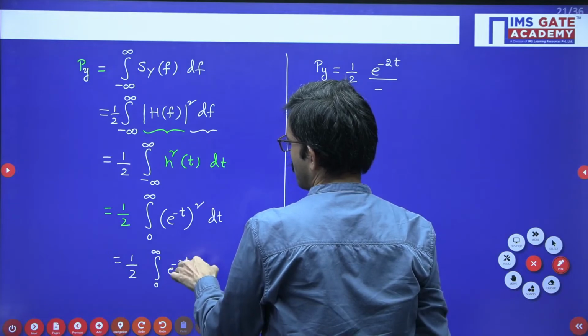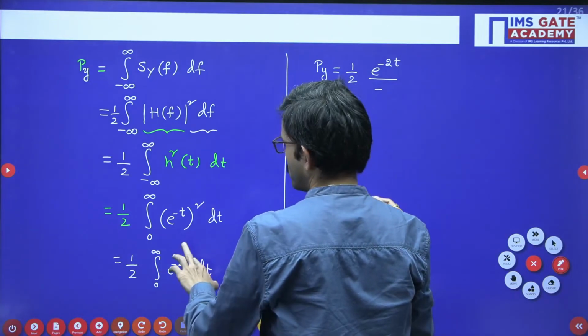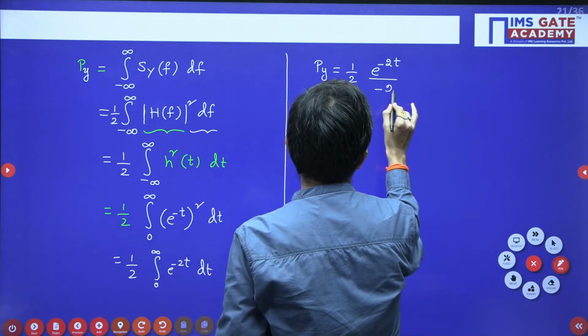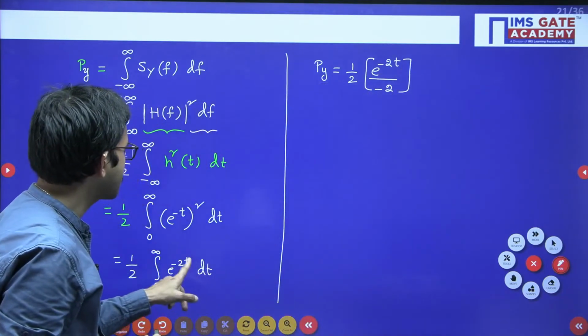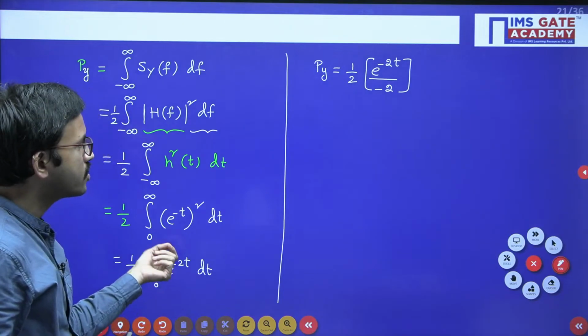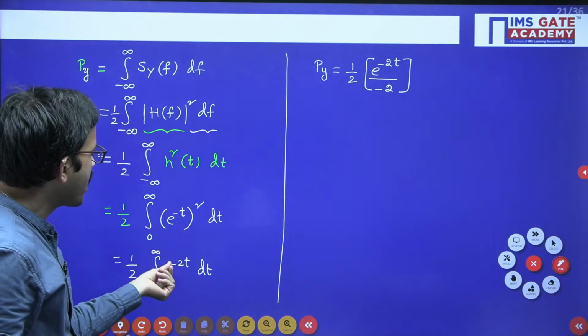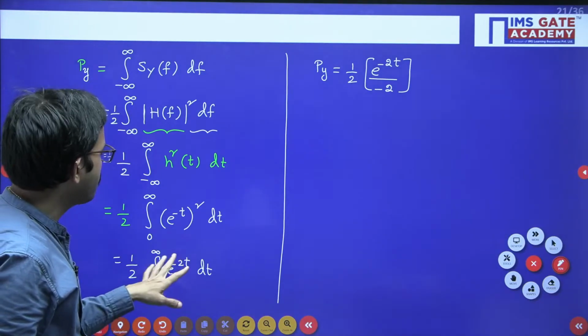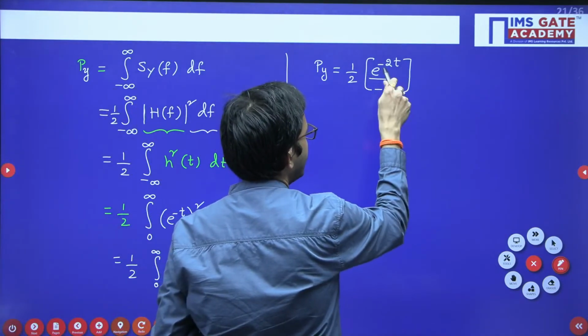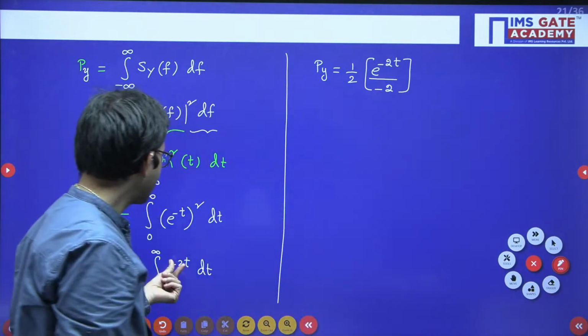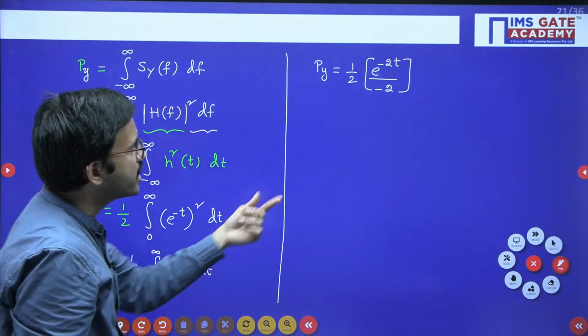Here x is nothing but 2t, so the derivative of 2t is 2. If you simply have e^x dx, the integration is e^x divided by 1. But here you have e^(-2t) dt, so the integration of e^(-2t) gives e^(-2t), and then you take the derivative of the power term, minus 2t, which gives minus 2.